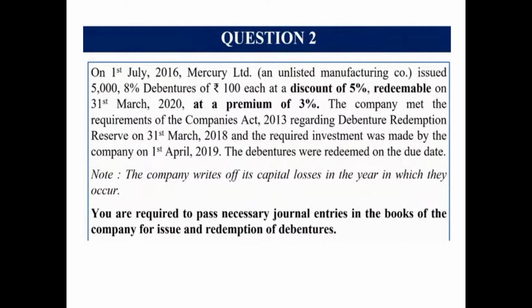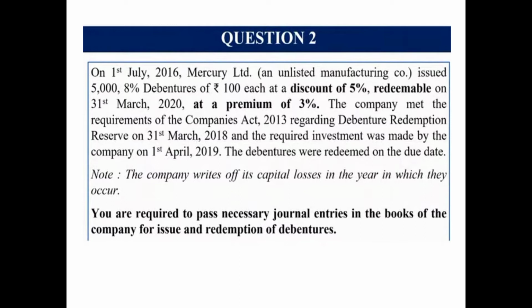The company met the requirements of the Companies Act 2013 regarding DRR on 31st March 2018. That means the DRR was created on 31st March 2018. And since no amount is given, a minimum of 10% of the total face value, that is 10% of 5 lakh, that means 50,000, will be transferred to DRR out of statement of P&L.